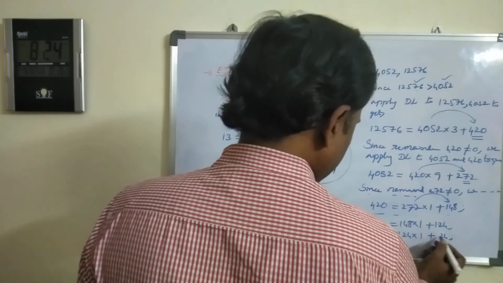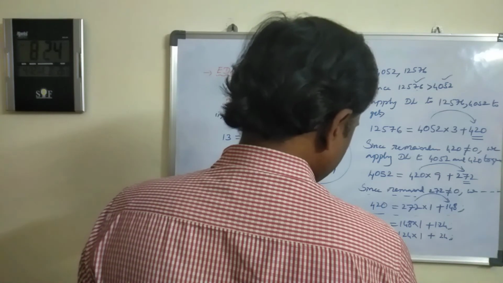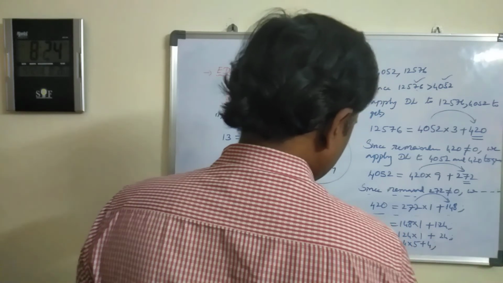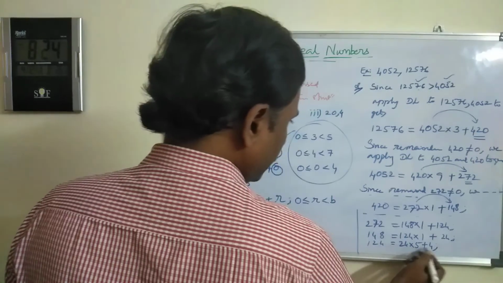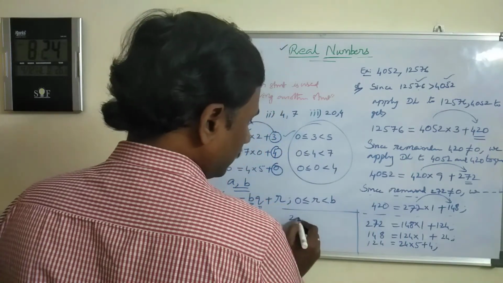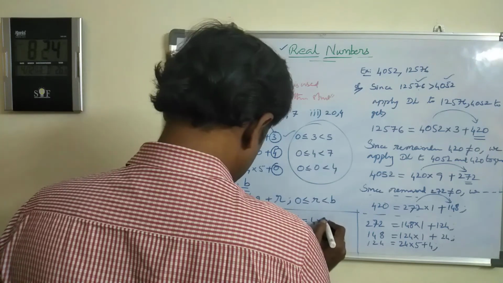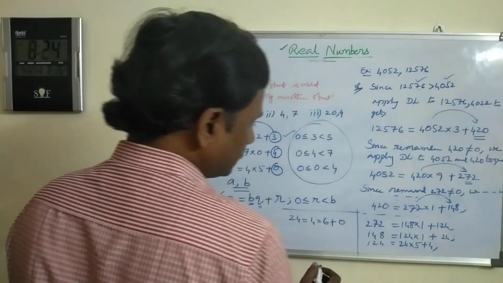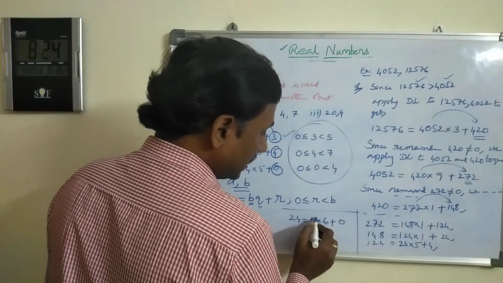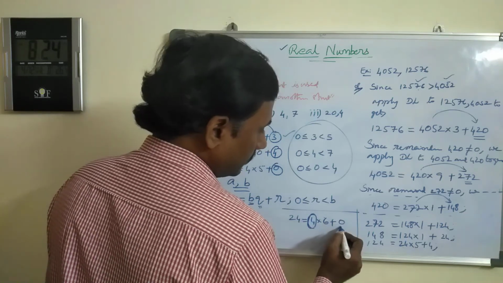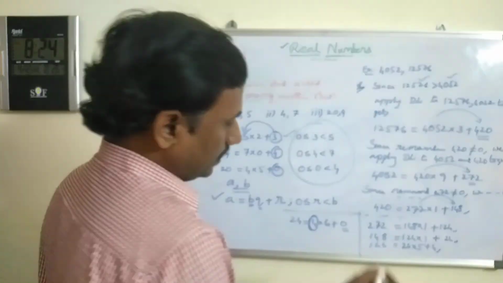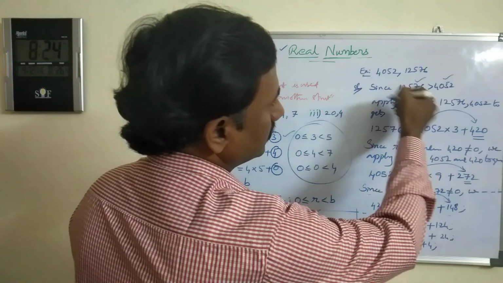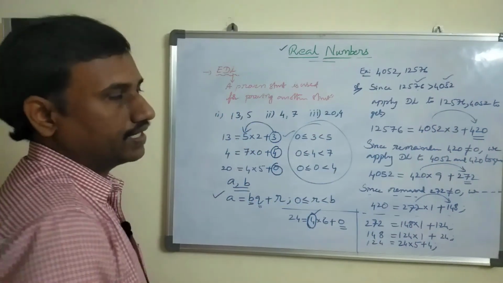Now again take 124 and 24, and 124 equals 24 into 5, remainder is 4, and again 24 and 4. 24 equals 4 into 6, remainder 0. In the last step, whatever the divisor is, here the remainder is 0, that means this is the last step. At that stage, the divisor becomes the HCF of the given two numbers. These are steps you have to write according to the situation.